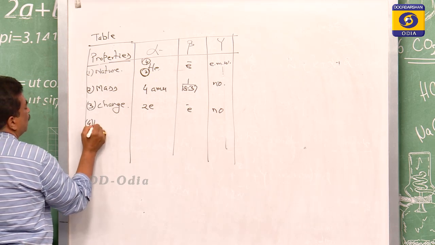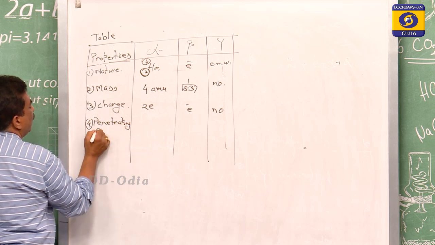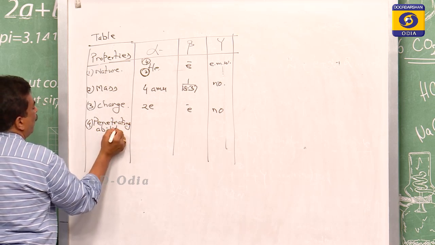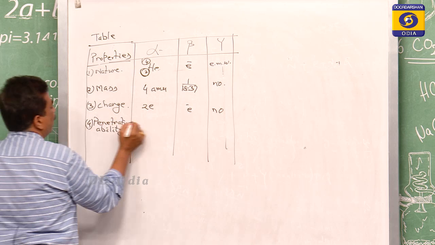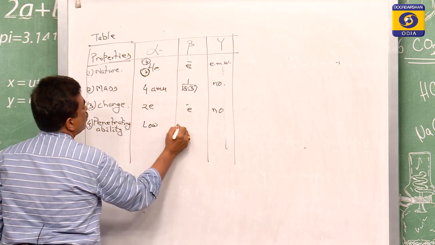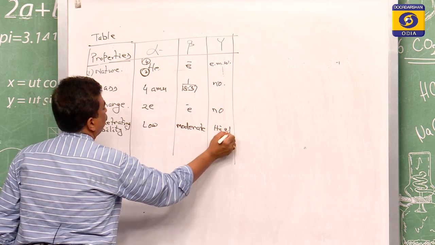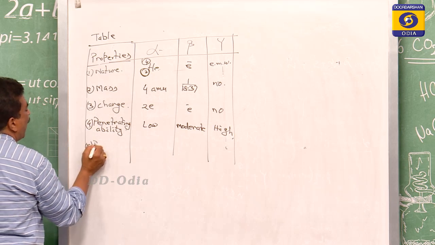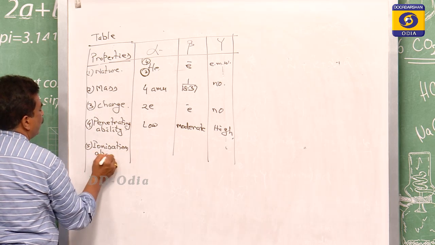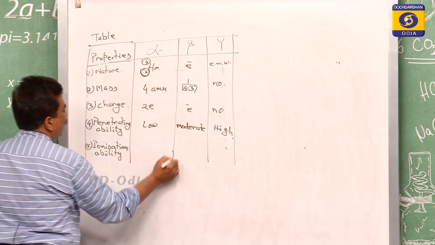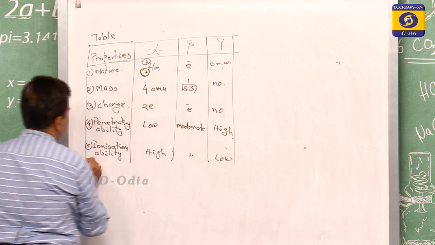Then the fourth one is penetrating ability. Penetrating means to pass through. So alpha's penetrating ability is very low, beta's is moderate, and gamma's is high. The fifth one, ionization ability: alpha's is high, beta's is moderate, and gamma's is low.